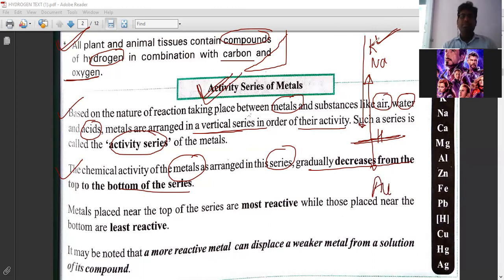You can see potassium comes at the top of this series, so potassium is the most reactive. Below, I have written gold, symbol Au. Gold is the least reactive, and hydrogen comes in between them, acting as a reference point. Write this point, then I will explain the next one.